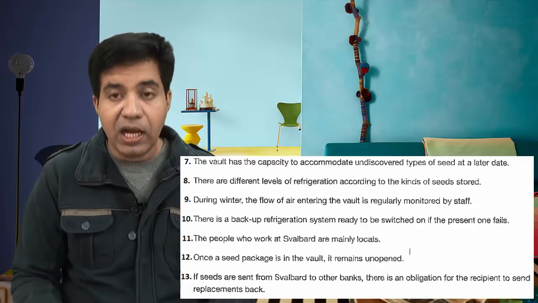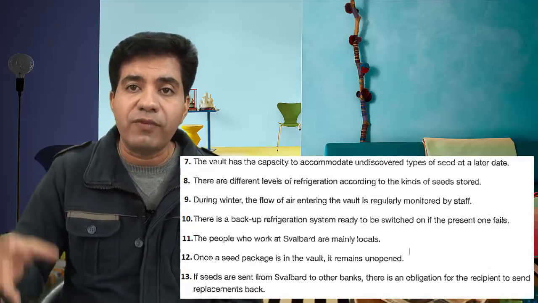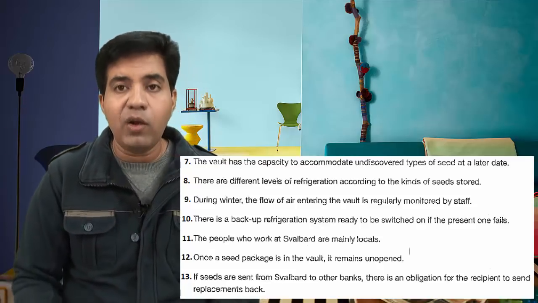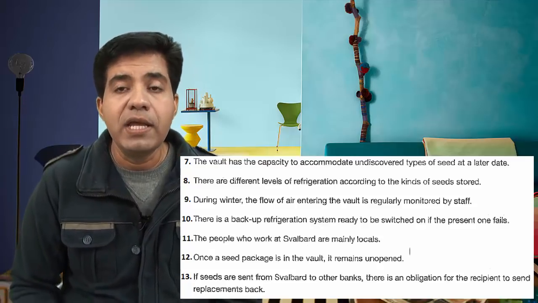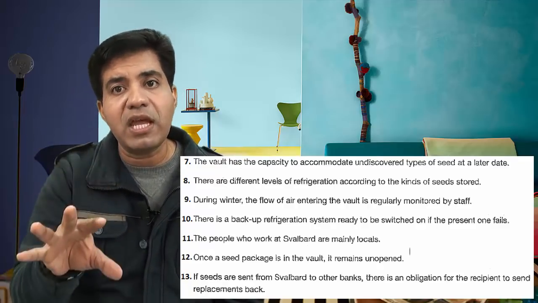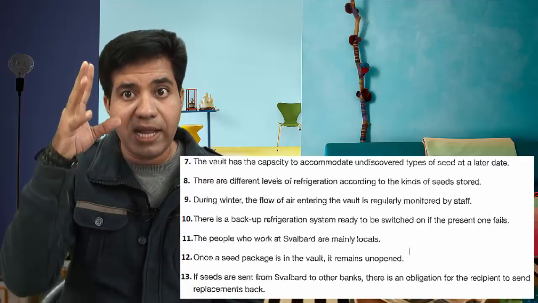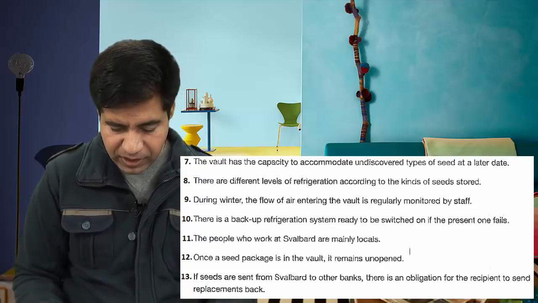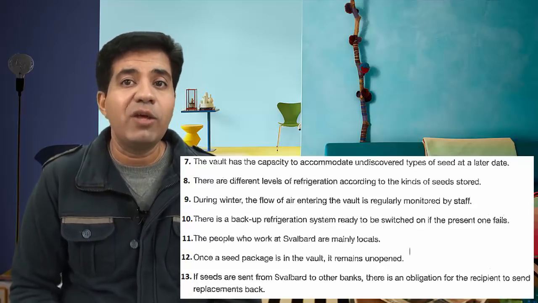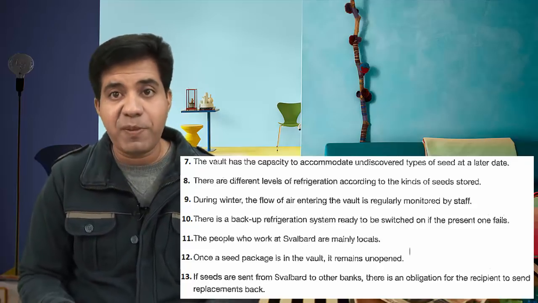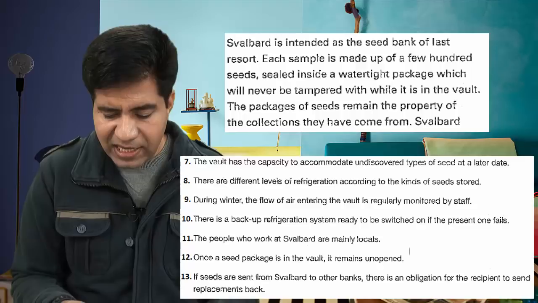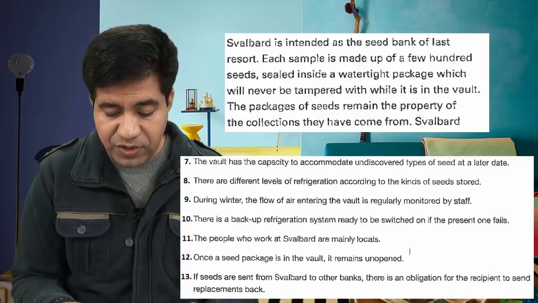Now you got to see, once a seed package is in the vault, it remains unopened means they don't open it. They never open it. It is gonna be there forever. They will never open it unless, God forbid, they need it and all that. Let's see. What do they say? The word package. Now you need to scan for the word package. Package, package, package, and I found it. Svalbard is intended as the seed bank of last resort.